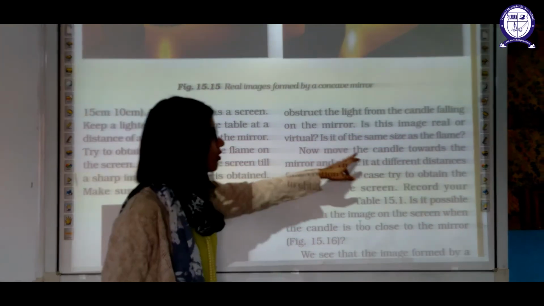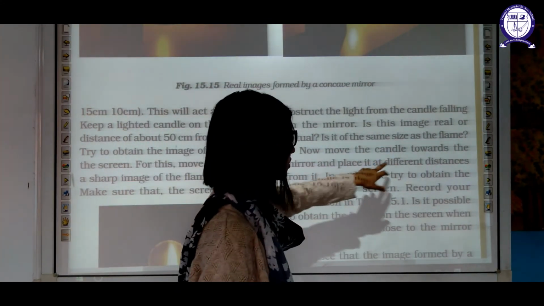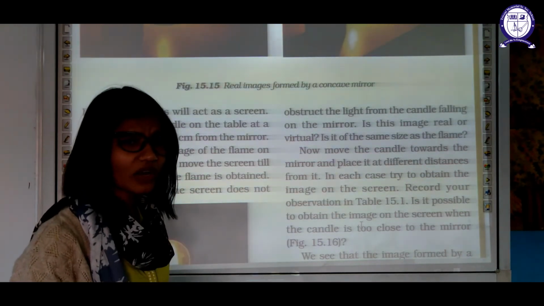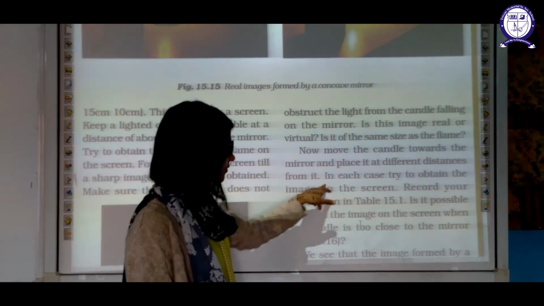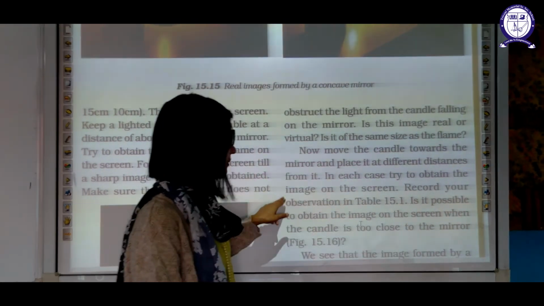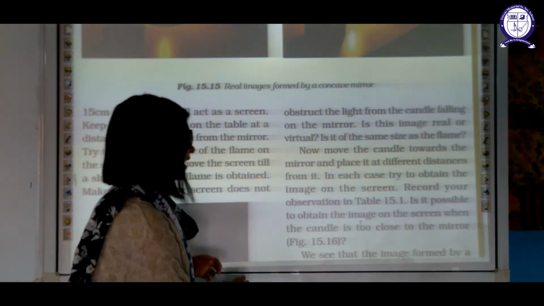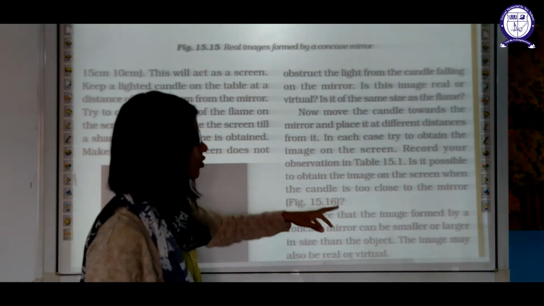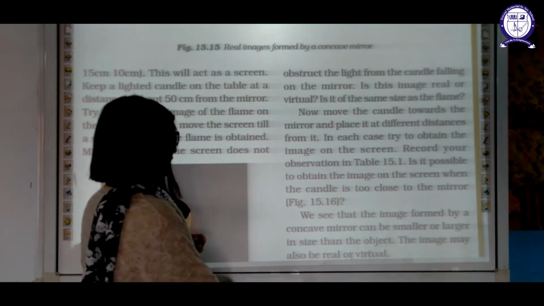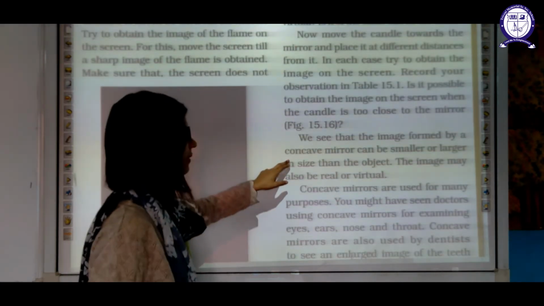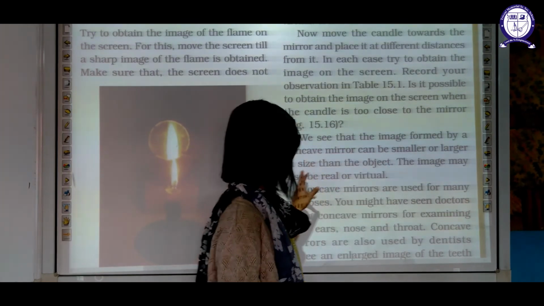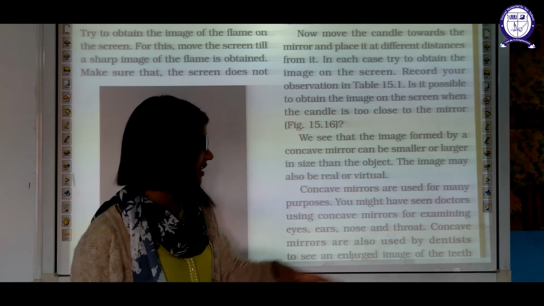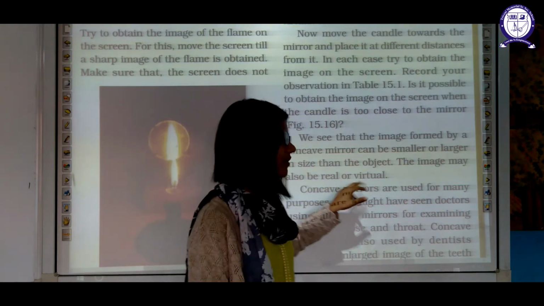Now move the candle towards the mirror and place it at a different distance. Adjust the distance and observe whether you are getting an image or not. In each case, try to obtain the image on the screen. Record your observation. Is it possible to obtain an image on the screen when the candle is too close to the mirror? We will see that the image formed by a concave mirror can be smaller or larger depending upon the distance between the mirror and the object. This may be a real or virtual image.